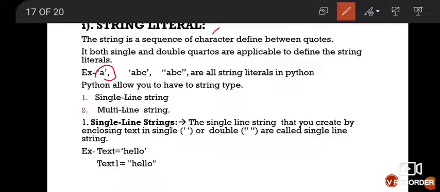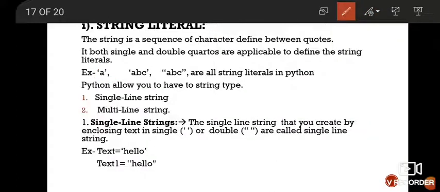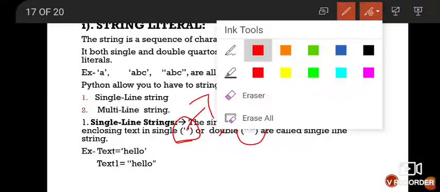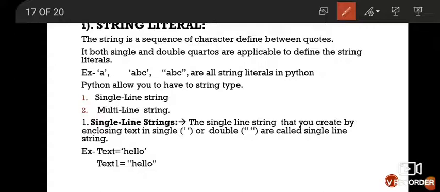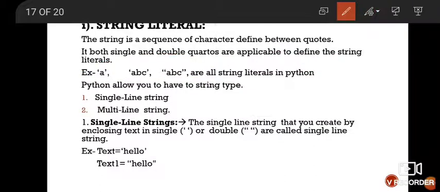Suppose you have written ABC and you use the single quotes. This is single quotes, and this is your double quotes. So this is an example of single quotes or double quotes.